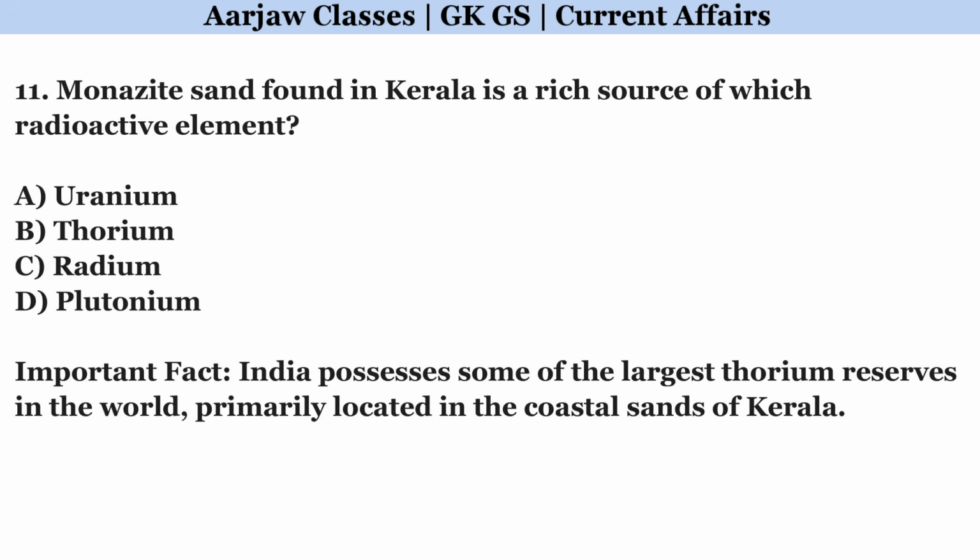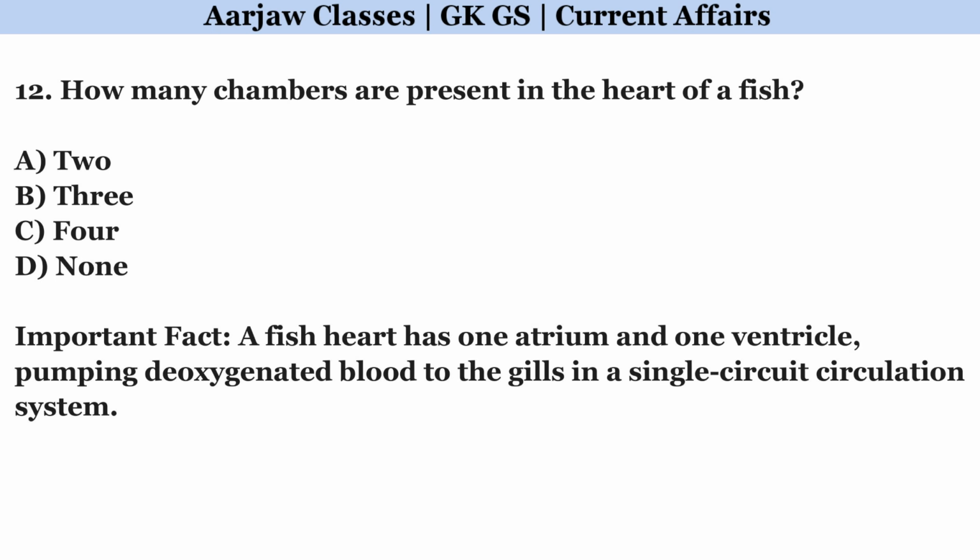Monazite sand found in Kerala is a rich source of which radioactive element? Right option is B. Thorium. How many chambers are present in the heart of a fish? Correct option is A. 2.